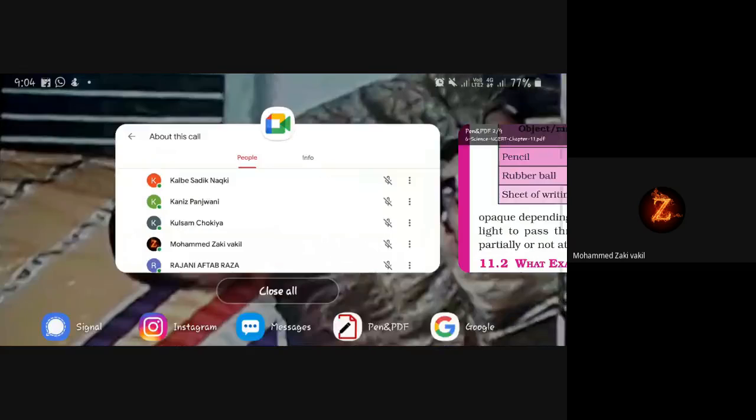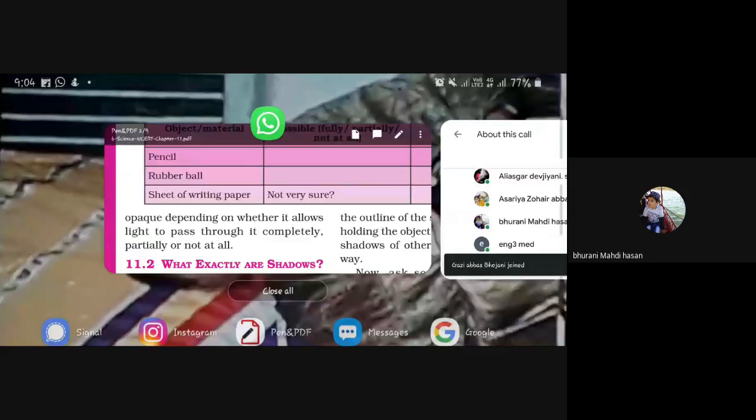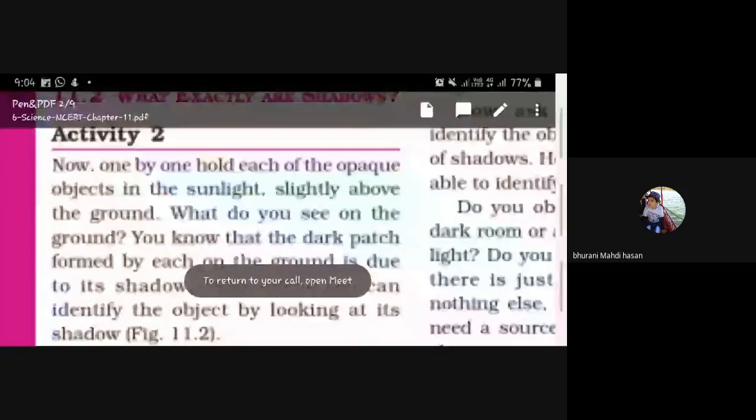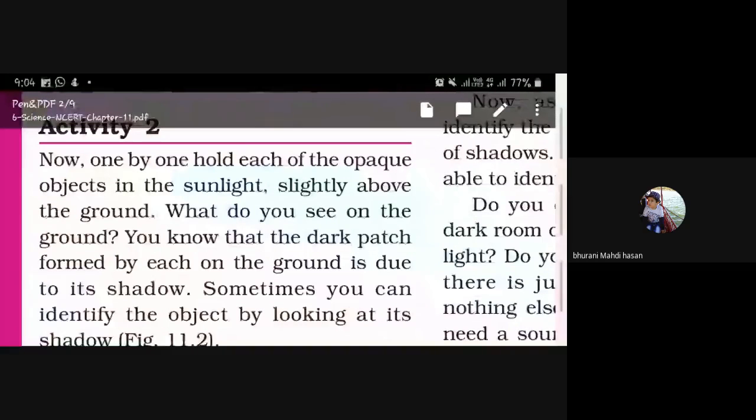I want Mahdi Hassan. You solved your problem, beta? Yes. Okay, start reading. Activity number 2. आपकी आवाज क्लियर नहीं है. Please keep your mic near you. No, Mahdi Hassan, your voice is not clear at all.